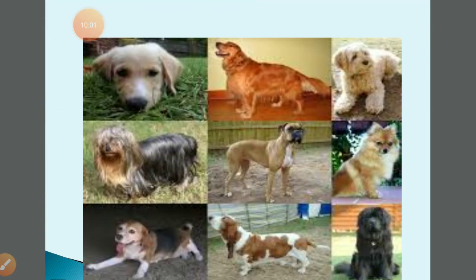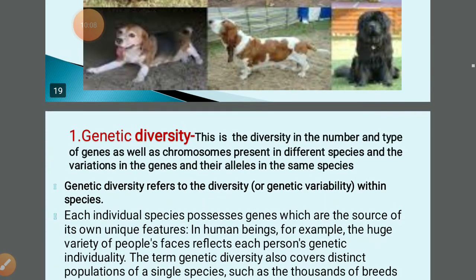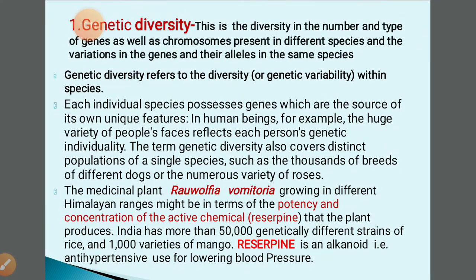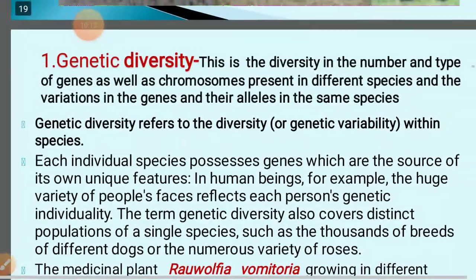Now try to see all the faces. When you try to recognize all the faces, all these are human beings. Species is same, but face recognition is different. What is the reason? Definitely they differ in their genes. In case of the dog, species is same but they are different from each other on the basis of variety of the genes. So this is very clear, what is genetic diversity.